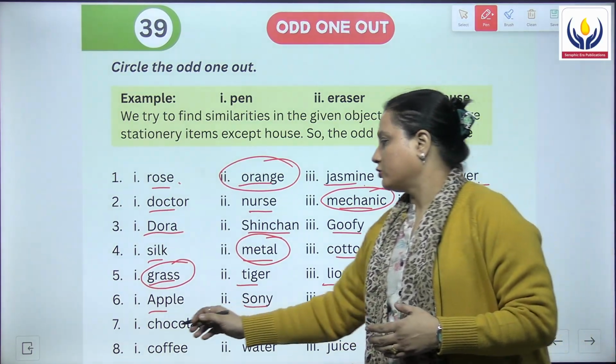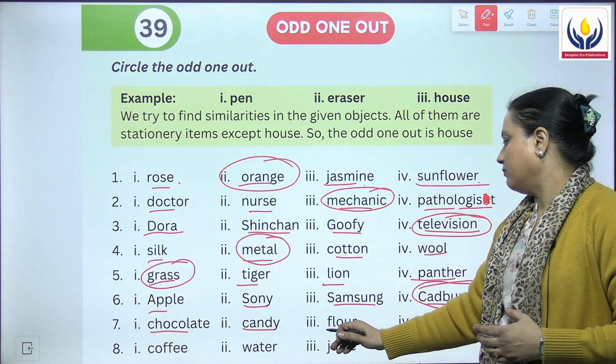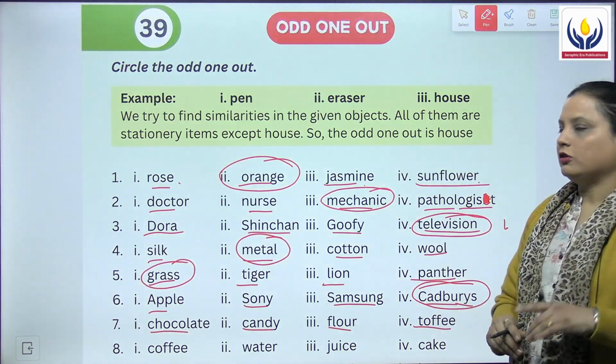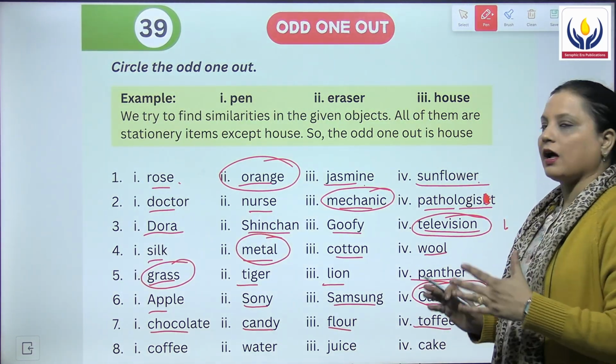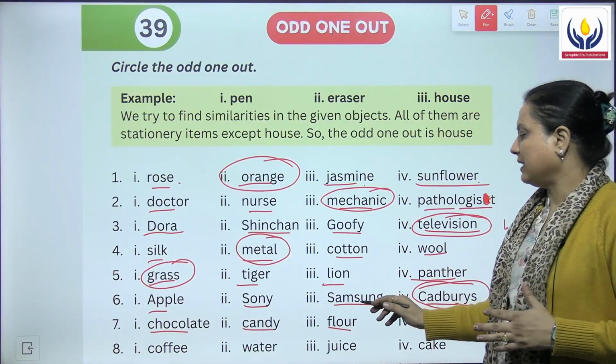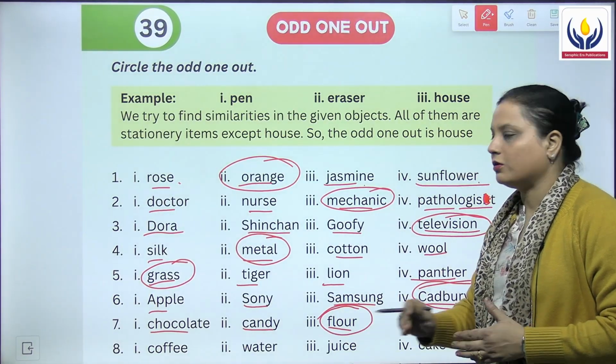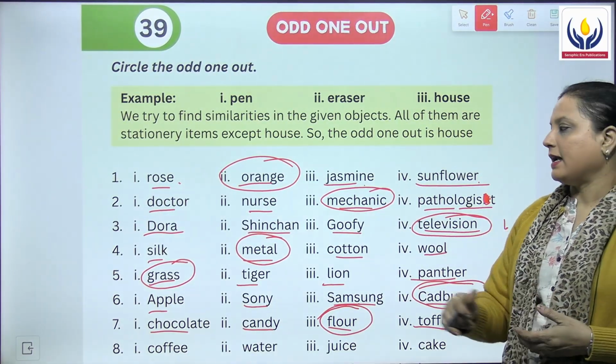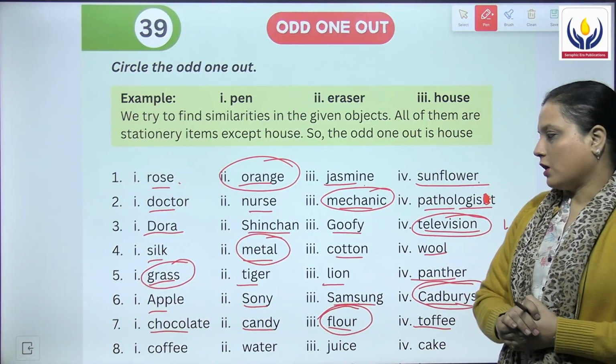Next we have chocolate, candy, flour and toffee. Now chocolate, candy and toffee are the products, whereas the flour is the raw material for making those, and hence it's the odd one out.